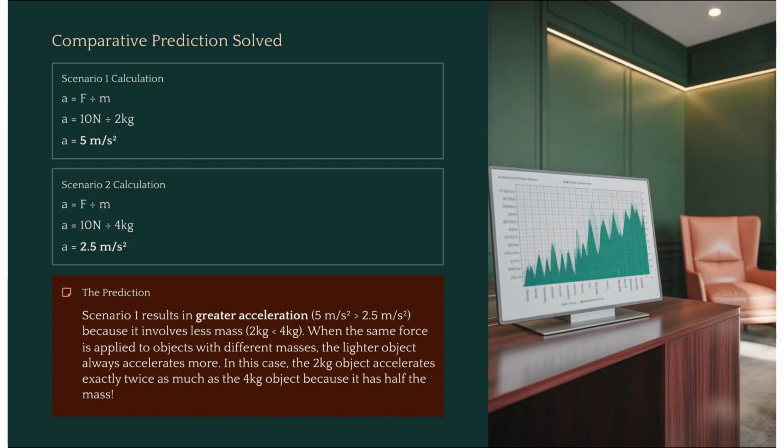To solve that comparative question, we use a equals F divided by m. Scenario 1 gives 10 newtons divided by 2 kilograms, or 5 meters per second squared. Scenario 2 gives 10 newtons divided by 4 kilograms, or 2 and 1/2 meters per second squared. Your prediction is confirmed. Scenario 1 results in greater acceleration because of the lower mass.